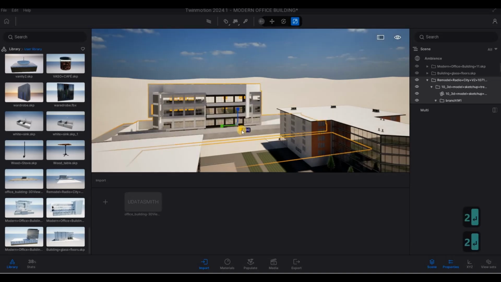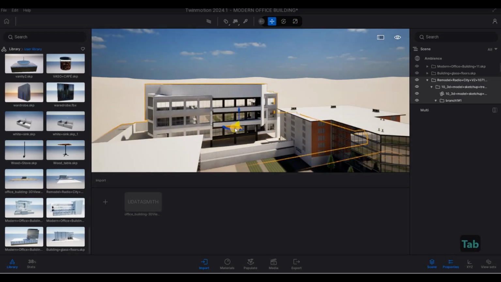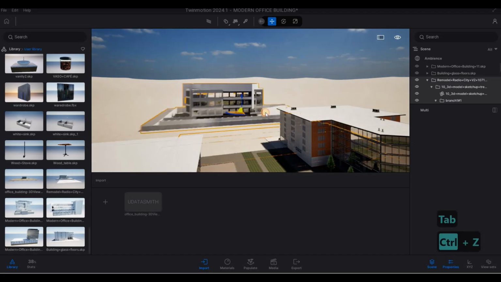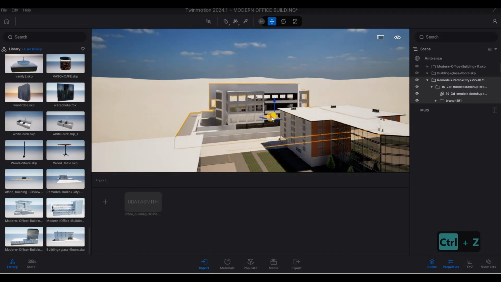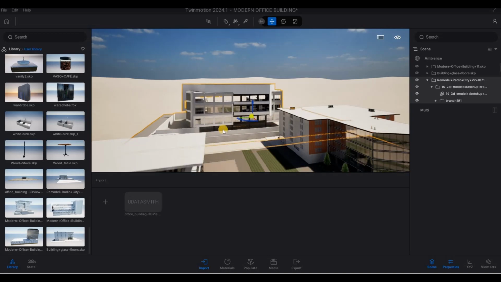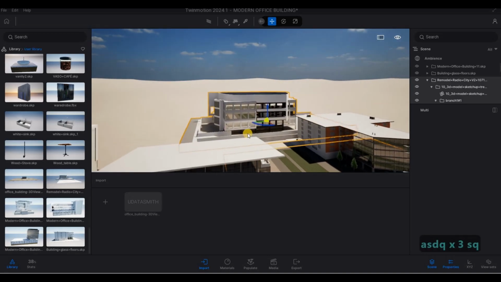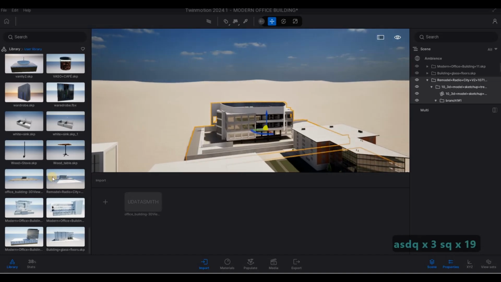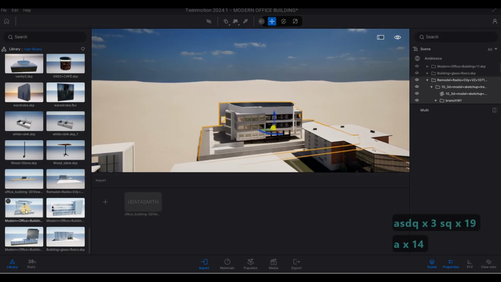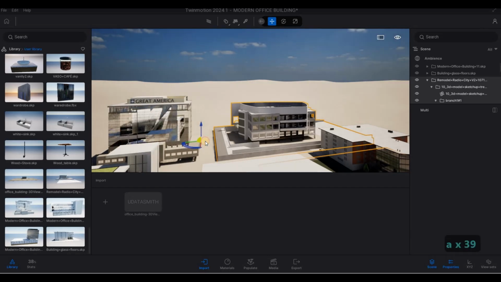When you're scaling it, scale it in those increments so that everything is proportioned. And then I like small ones first.